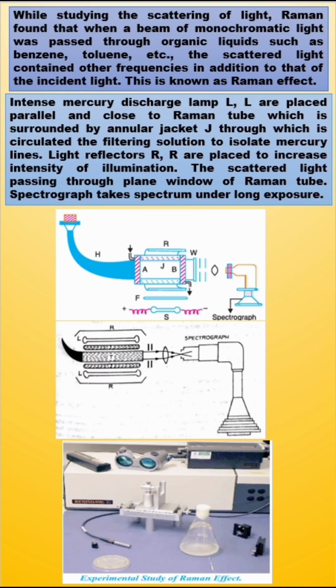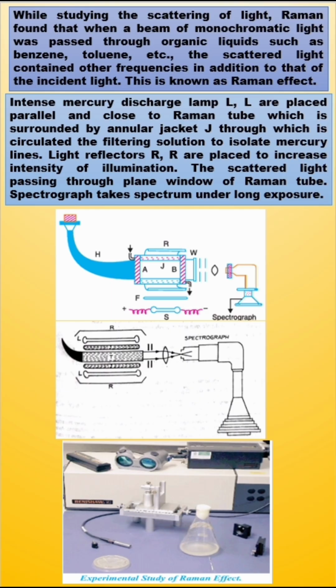Let us see its experimental setup. In this experimental setup, an intense mercury discharge lamp L is placed parallel and close to the Raman tube, which is surrounded by an annular jacket J, through which a filter solution is circulated to isolate mercury lines that I have shown in these images. Light reflectors, capital R R, are placed to increase the intensity of illumination.